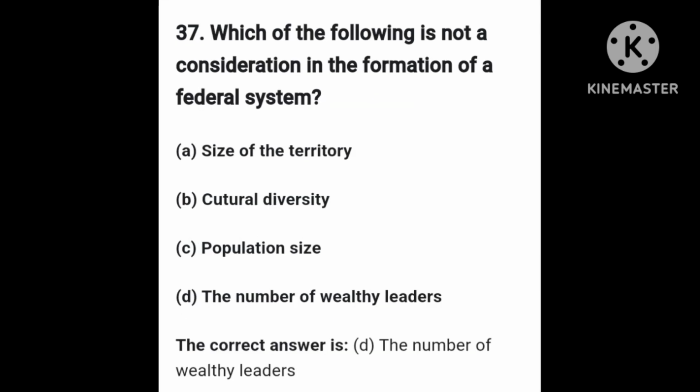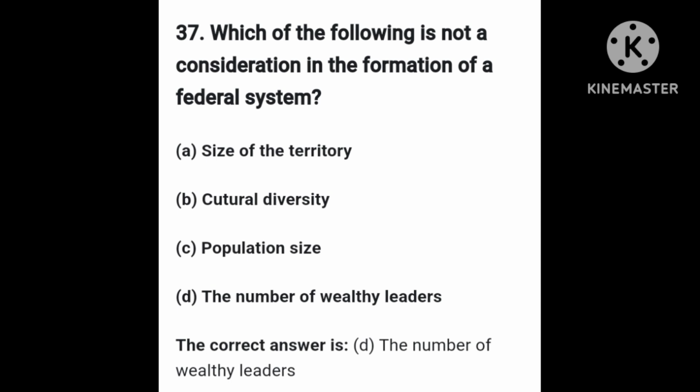Question number 37. Which of the following is not a consideration in the formation of a federal system? A federal system means a form of government in which governmental power is shared between the government at the center and the other component units, like in Nigeria. Options: option A, size of the territory. Option B, cultural diversity. Option C, population size. Option D, the number of wealthy leaders.